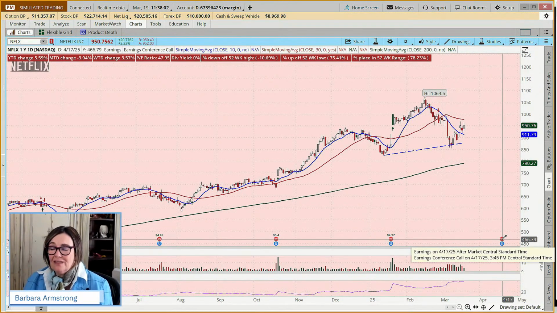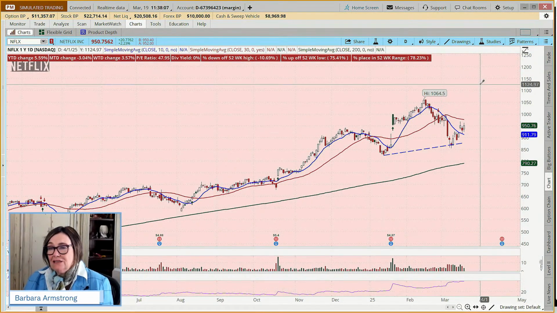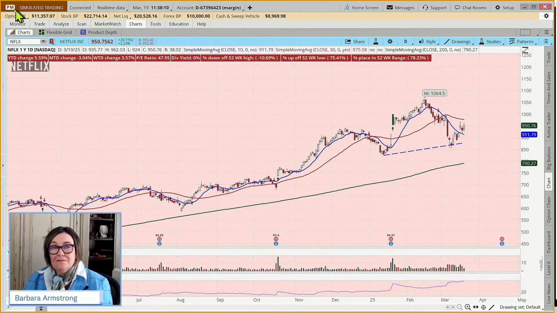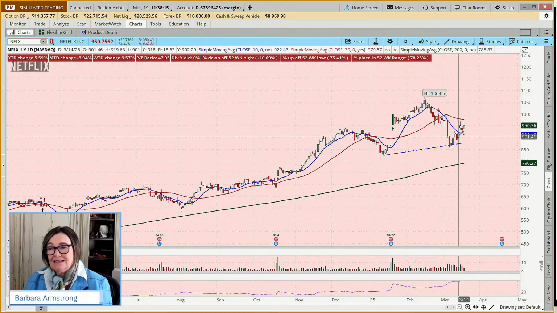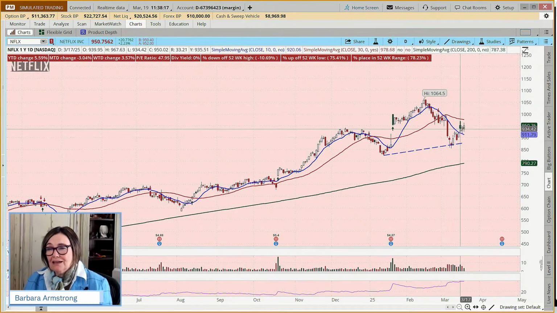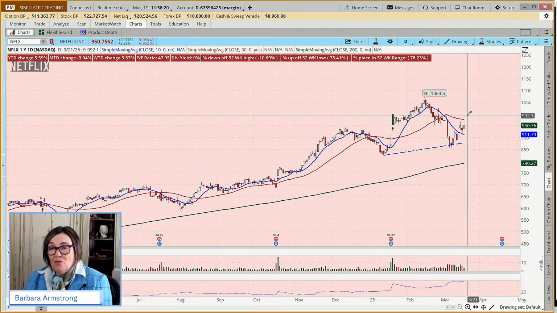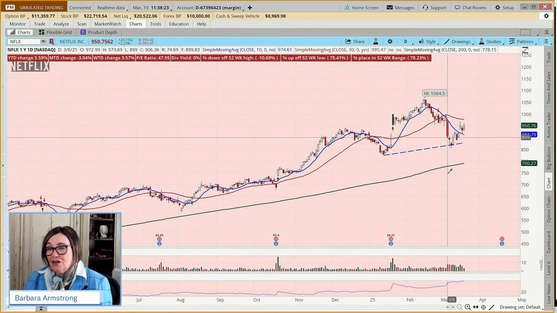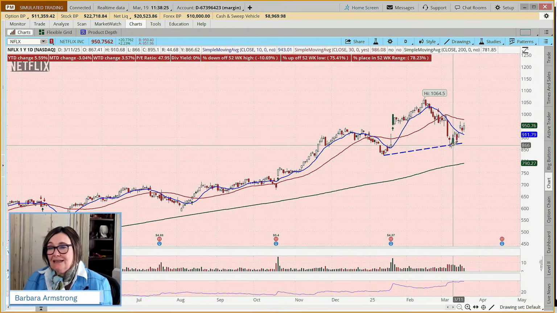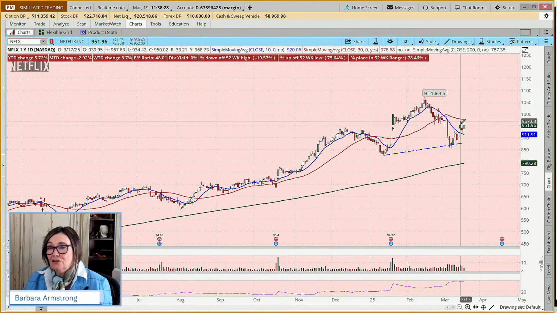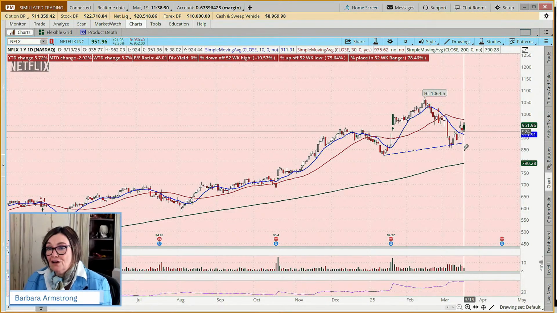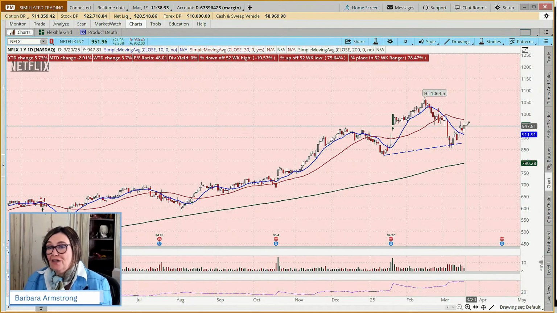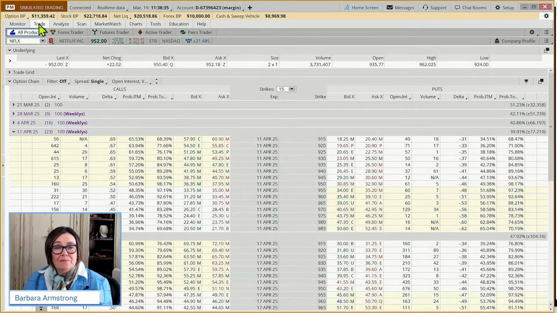Now we have earnings coming up. We want to be mindful of that. Earnings is on the 17th. But if we thought this might continue to move bullishly, and we are between the 30 and the 10, and some might say, oh, I'm not comfortable with that, I'd want it to be above the 30 as well. Well, then you wouldn't place a bullish trade. But if you're saying, I'm seeing now a higher high, higher low, higher high, higher low, we have it trading above the high of the low day here. I'm going to come out and do something modestly bullish.